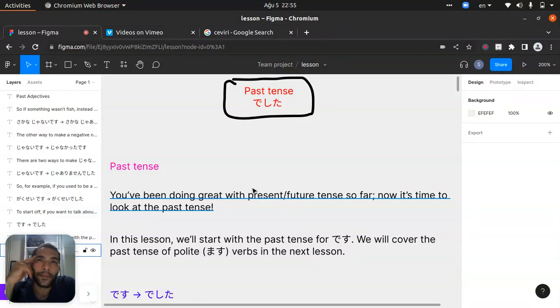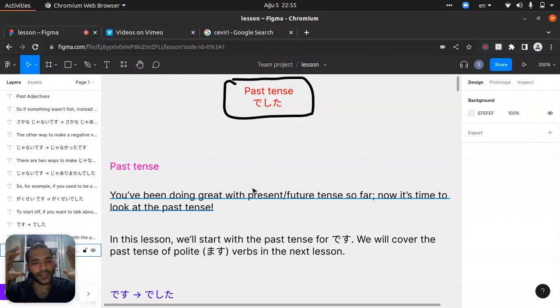You can say neko wa eiga mimashita. So I think it will be like that. So if we say "wasn't watching," it will be neko wa eiga mimasendeshita. Okay, so let's start.